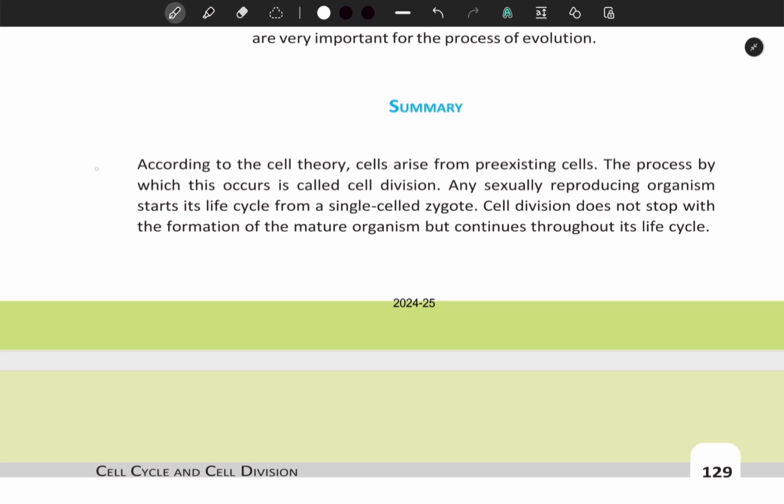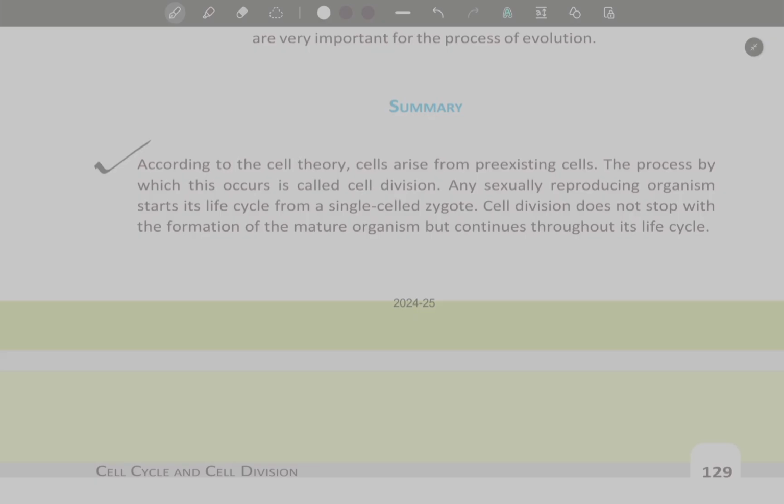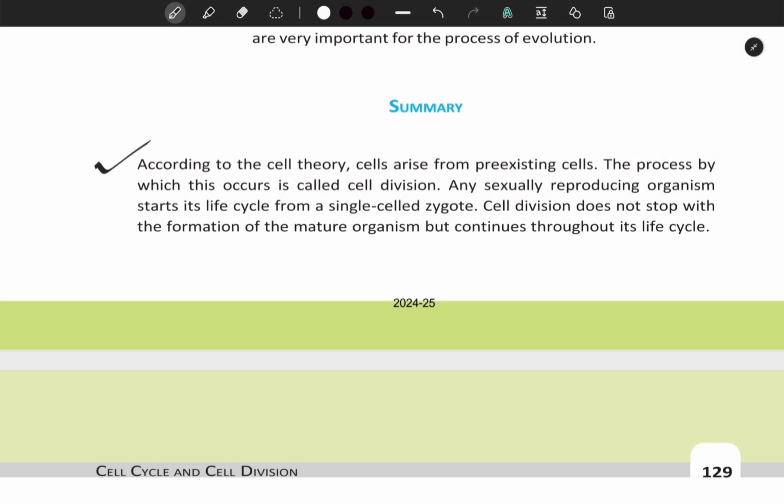Let us discuss the summary. According to the cell theory, cells arise from pre-existing cells. The process by which this occurs is called cell division. Any sexually reproducing organism starts its life cycle from a single-celled zygote. Cell division does not stop with the formation of the mature organism but continues throughout its life cycle.